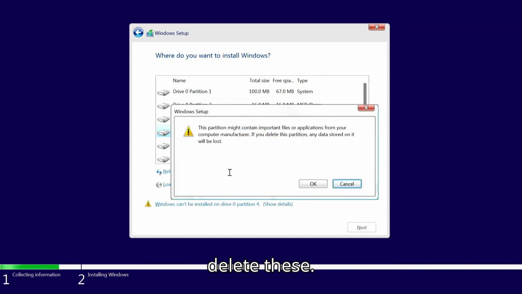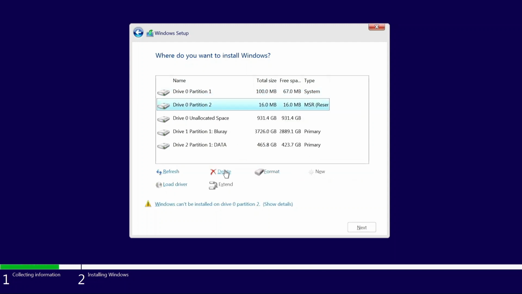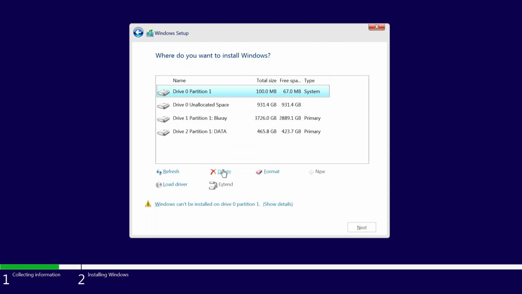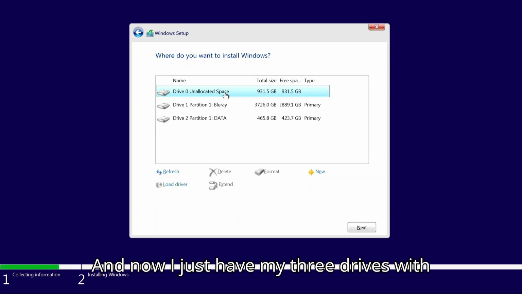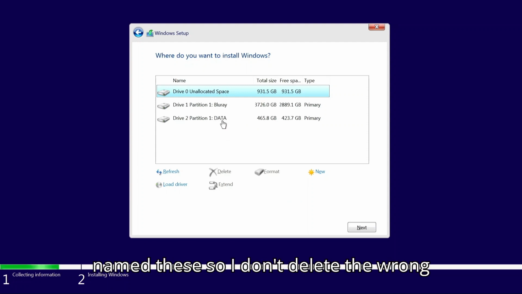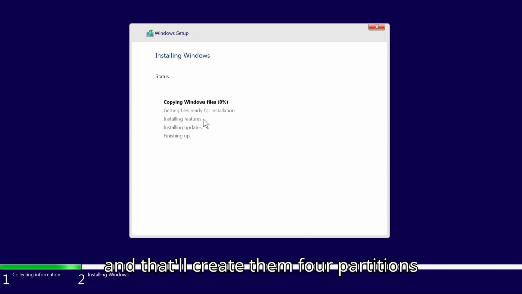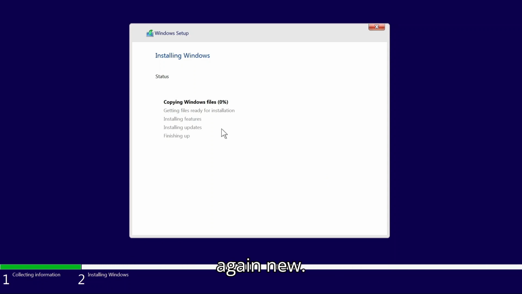So I'm going to delete these. And now I just have my 3 drives with no partitions on them. But like I said, I name these so I don't delete the wrong drive. And I want to install it on the port 0 drive up on the top there, so I just click next. And that'll create the 4 partitions again.